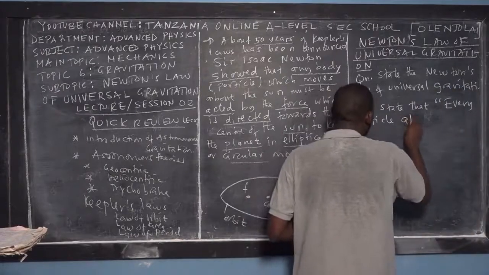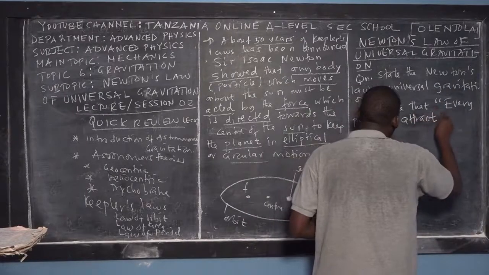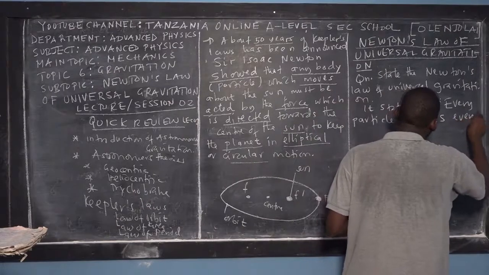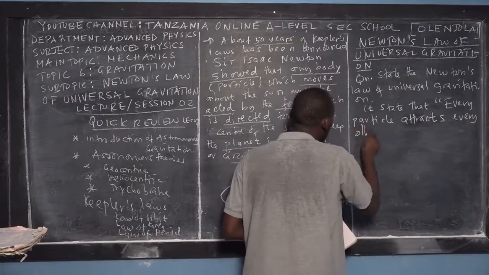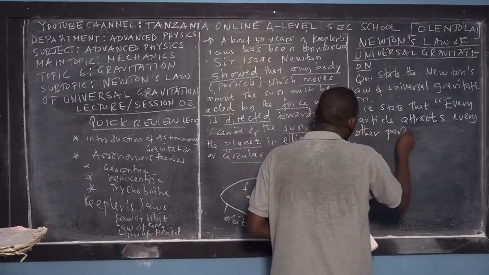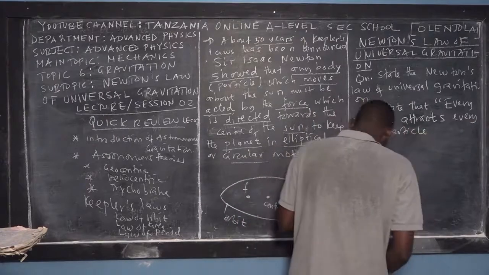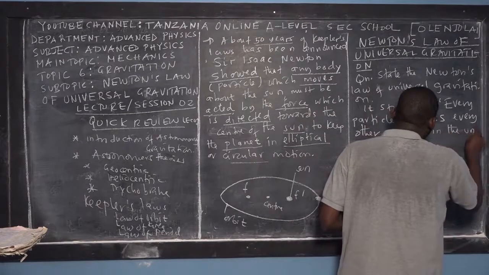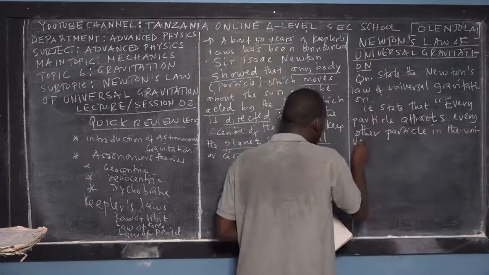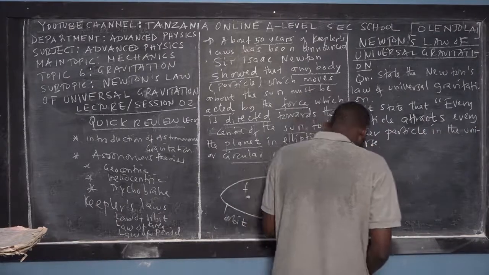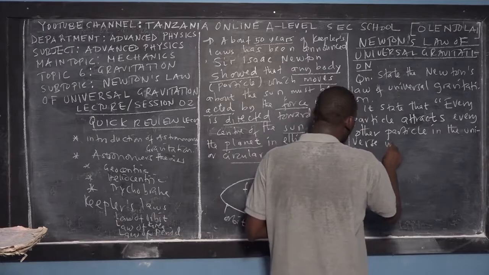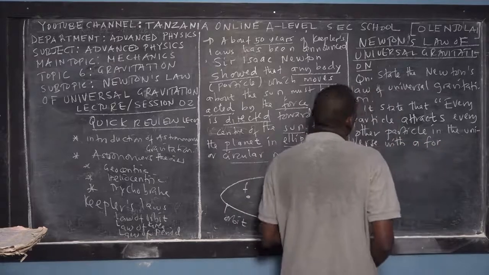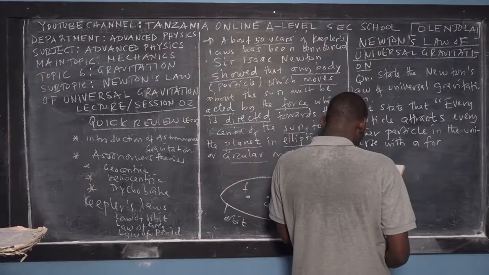Every particle attracts every other particle in the universe with a force.